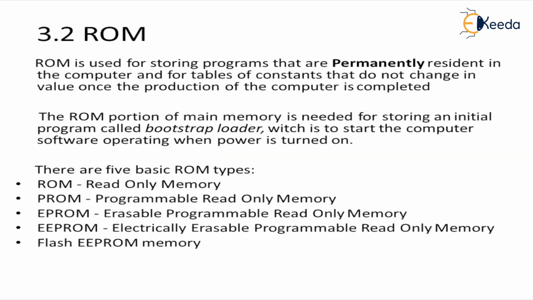Now, what do you understand by ROM? ROM is used for storing programs that are permanently resident in the computer, and tables of constants that do not change once the production of the computer is complete. Here, the table contents are not changing. You can consider it as a system file in the computer. The ROM portion of the main memory is needed for storing an initial program. It is also called the bootstrap loader.